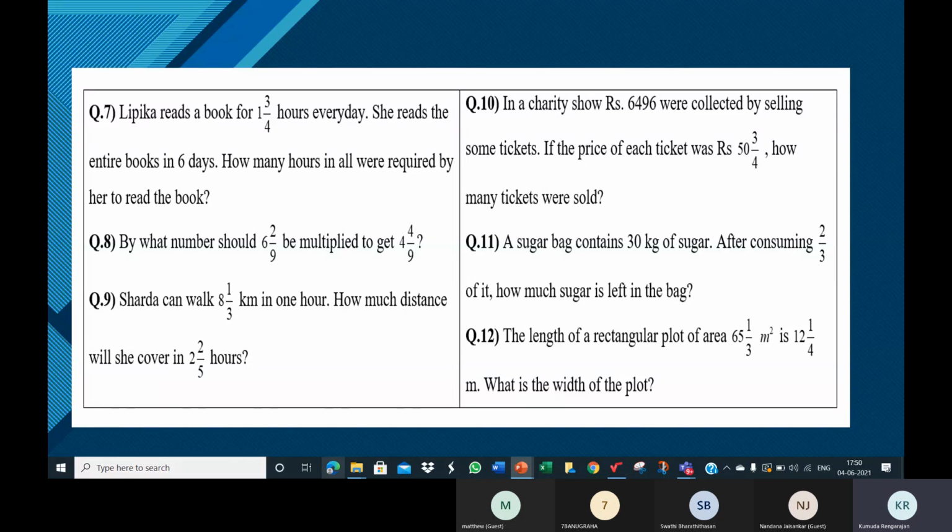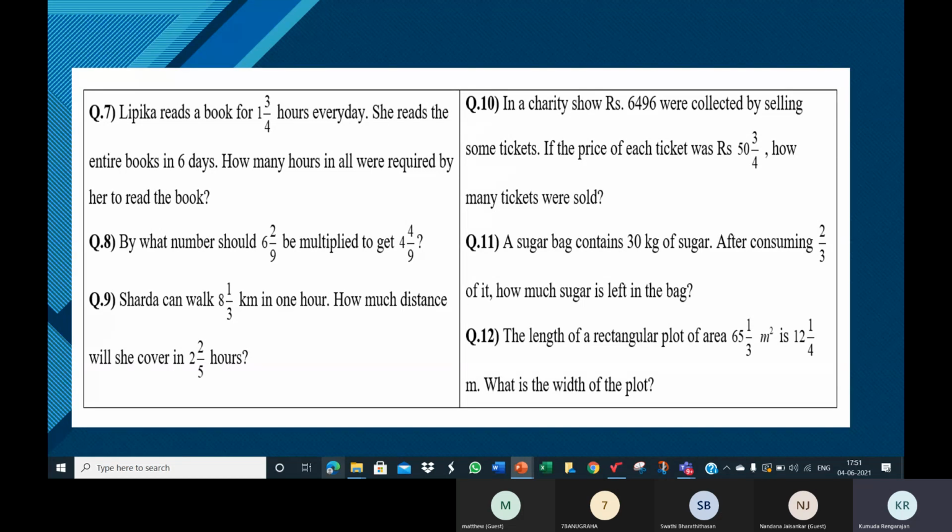So now there are three quantities here: length, breadth, and area. When you're given the length 5 and the area 35, how do you find the breadth? Area by length. 35 divided by 5 will give you 7. So to find breadth, it is area by length. To find length, it is area by breadth. Area divided by length will give you the breadth. Area divided by the breadth will give you the length.